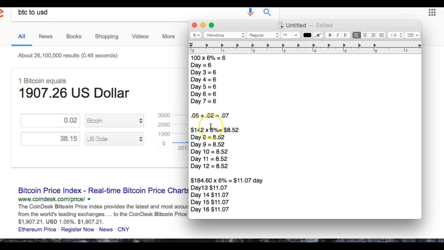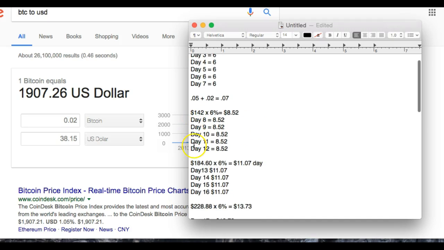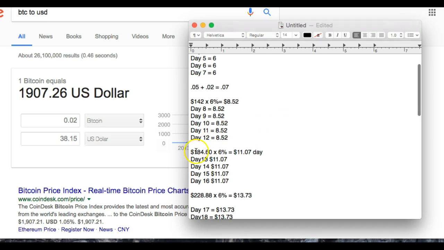So at that point, once you do that, your new 6% a day is going to be $8.52. Well, it's going to take you 5 more days to accrue enough rewards to be able to reinvest solely off passively. Okay, and so once you've gone 5 more days at $8.52 a day, then you're going to be able to add that total and reinvest. Okay, so your new total is going to be $184.60. Okay, and that's because you're reinvesting. If you never reinvested, it would take you all 30 days to do this, but because you're reinvesting, now you're going to be generating on the 13th day